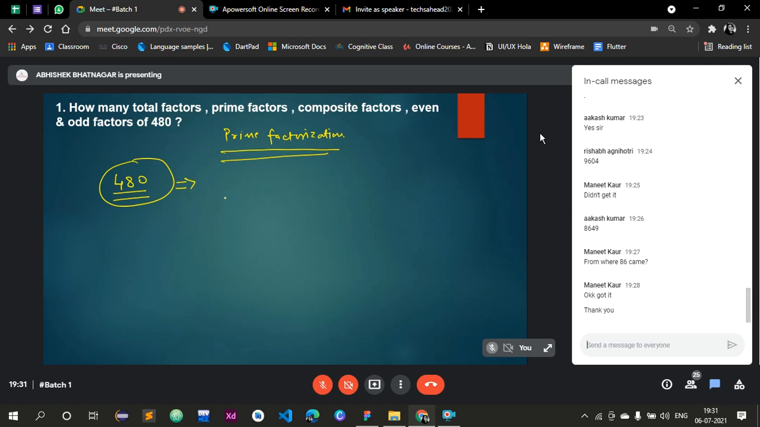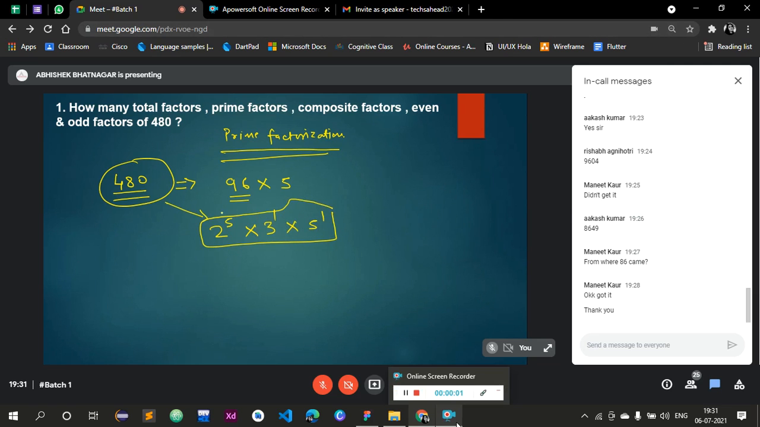कैसे करेंगे 480 का प्राइम फैक्टराइजेशन? We can say 480 is actually 96 into 5, right? And what is 96? 32 into 3. And what is 32? 2 to the power 5. Then we have 3 to the power 1. Then we have 5 to the power 1. So this is the calculation for 480. This is the prime factorization for 480, right?